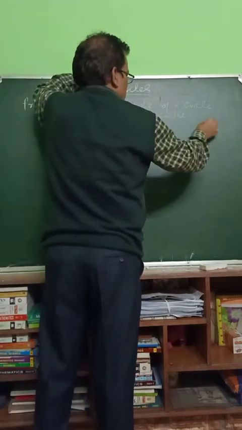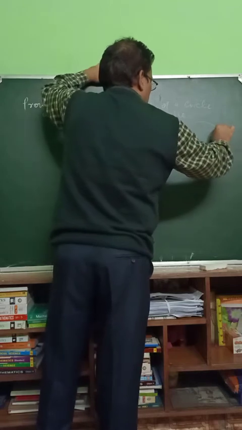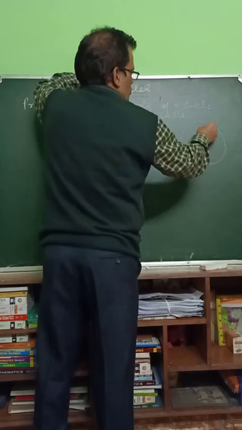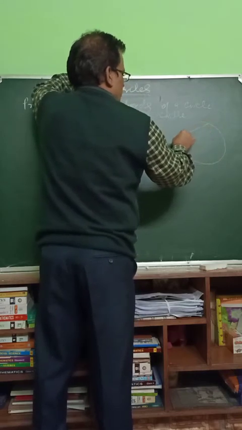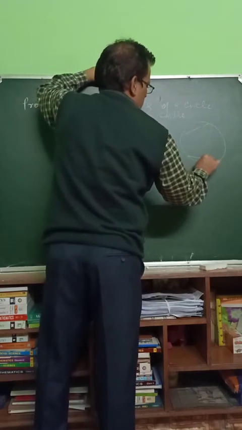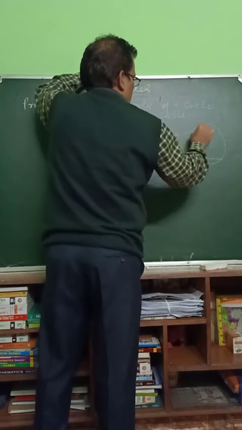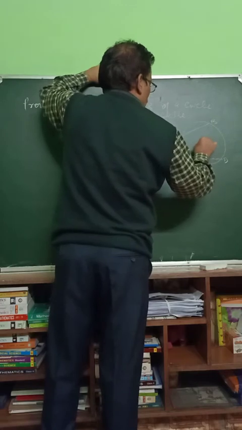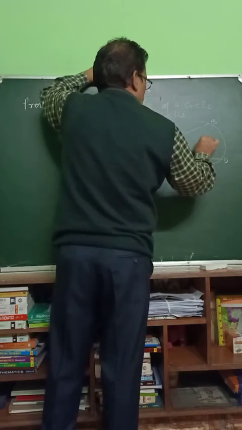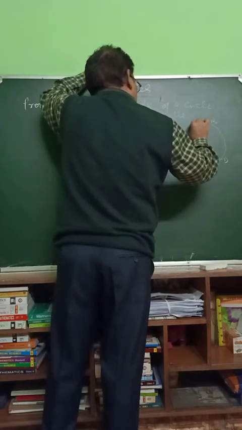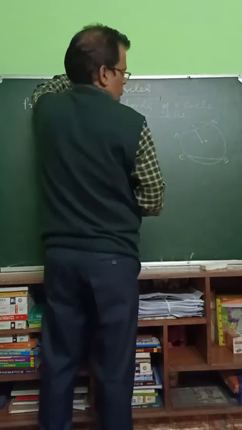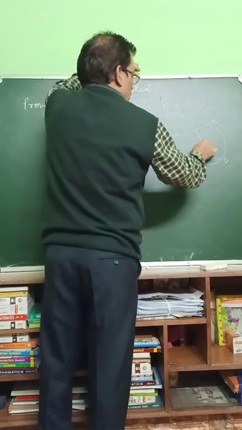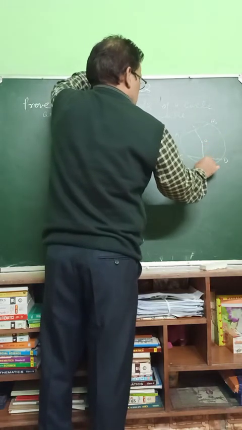Here is the circle. Two chords AB and CD are two equal chords. This is center O. O to L is the distance to AB, from O to M the distance to CD.